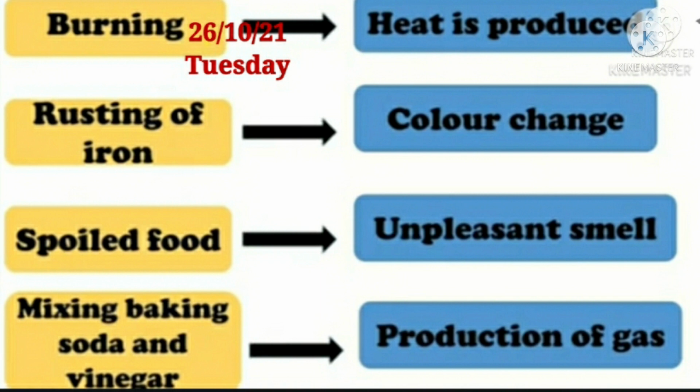So students, it's activity time for you. Look at the picture. You can see different chemical reactions like burning, rusting of iron, spoiled food, mixing baking soda and vinegar. So whichever chemical reaction you like most, you have to pick out and write the equation of that chemical reaction in your notebook neatly. You can refer to your textbook. Okay. So from this picture, you should find any one chemical reaction and write the equation also. It may be rusting of iron or whatever it is. Okay. So all should do it.